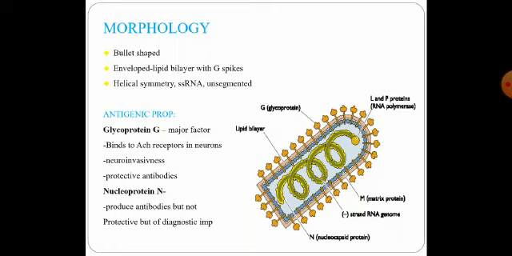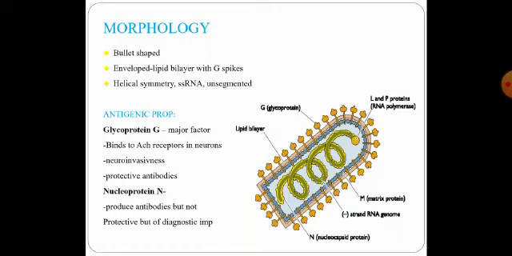Coming to the antigenic properties of the rabies virus, there are two antigens, the glycoprotein G and the nucleoprotein N. The glycoprotein G is the major antigen. It binds to the acetylcholine receptors present in the neurons.